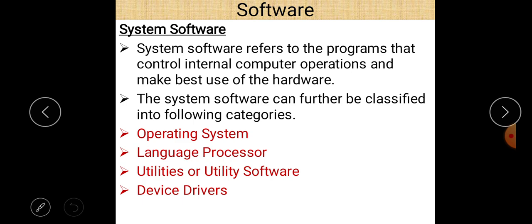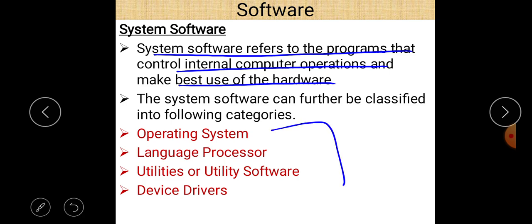System software basically refers to the programs that control internal computer operations and make best use of the hardware. And the system software can be further classified into the following categories. First one is operating system, second is language processor, third is utilities or utility software, and fourth is device driver.